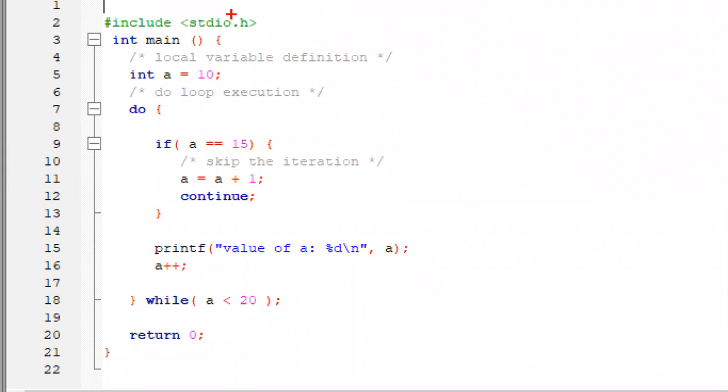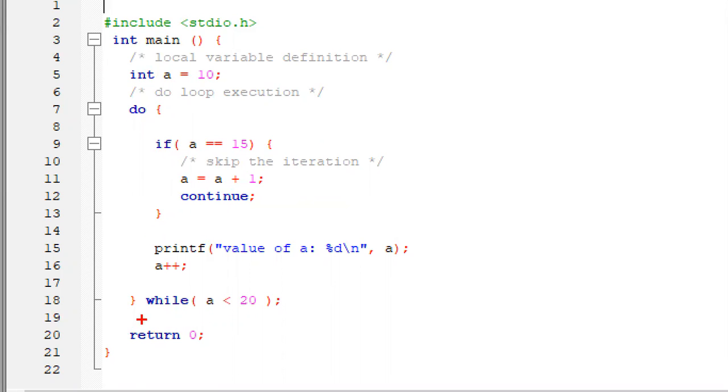#include <stdio.h>, int main. I am declaring a local variable, int a = 10. Here I am writing a do-while loop, and we'll discuss the do-while loop in detail. In a do-while loop, the condition is at the end of the loop. It will execute until the value of a is less than 20. Since the condition is tested at the end of the loop, the loop will execute at least one time, even though the condition is false.